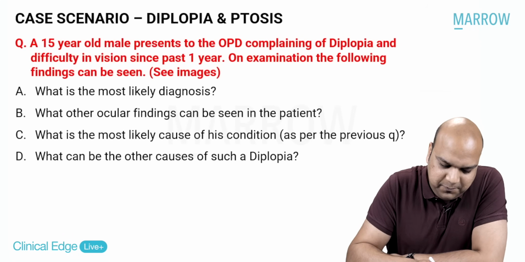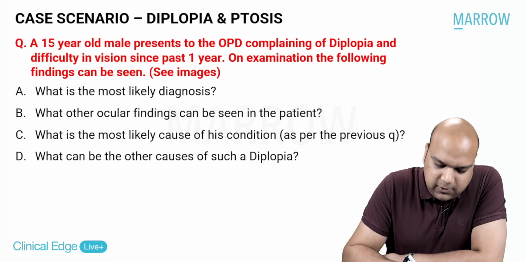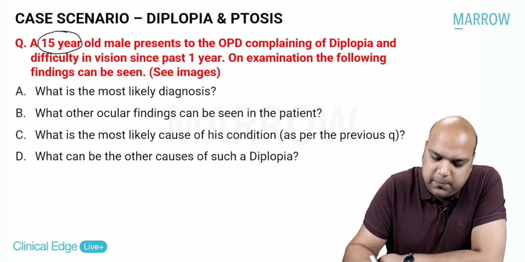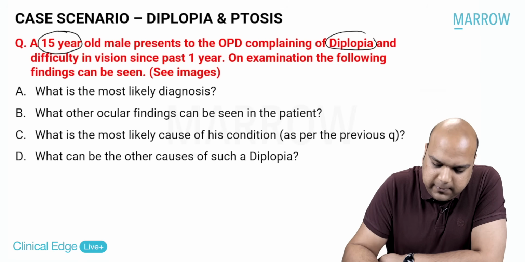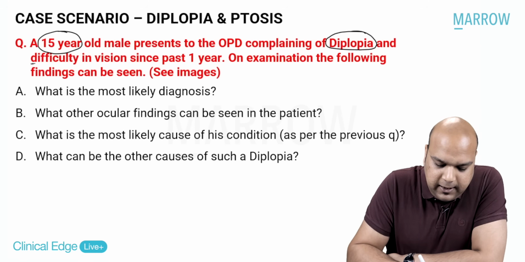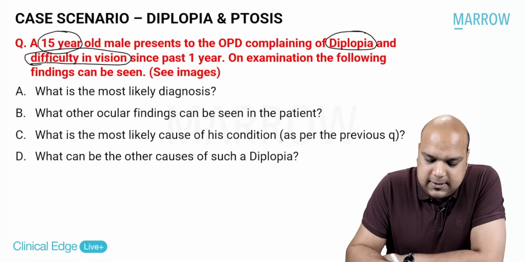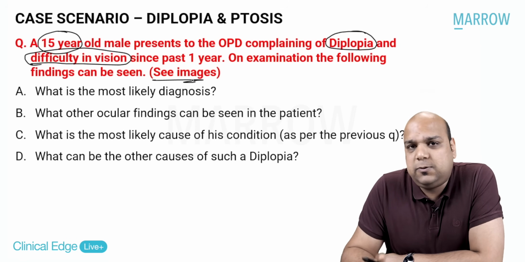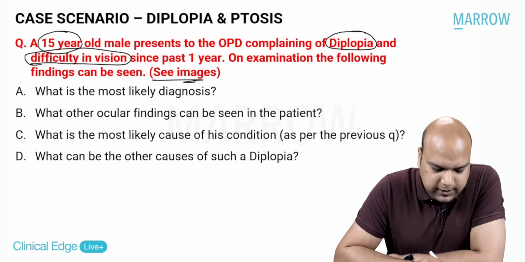Let's see, everybody. A 15-year-old, okay, the age is given as 15-year-old, presents to the OPD complaining of diplopia, double vision, and difficulty in vision. Obviously, difficulty in vision will be there due to diplopia. Since the past 1 year, on examination, the following findings can be seen. So basically, it's an image-based question. Yes. So let's just see the images on the next page.